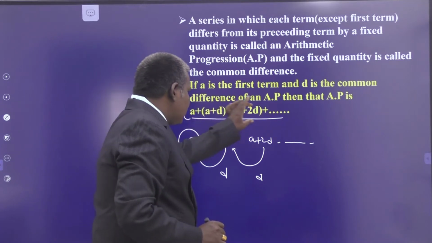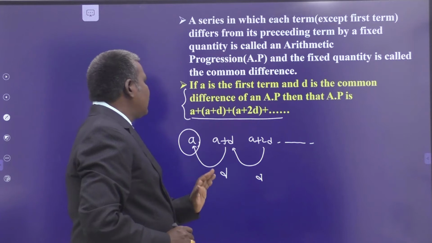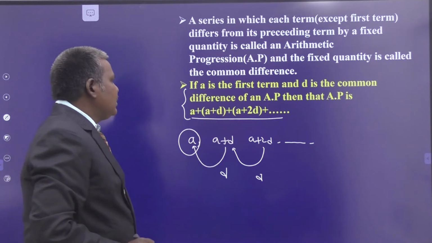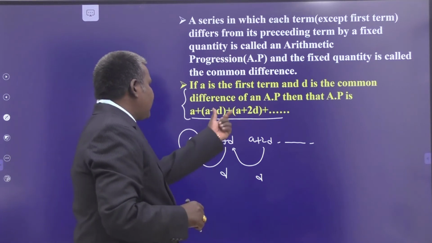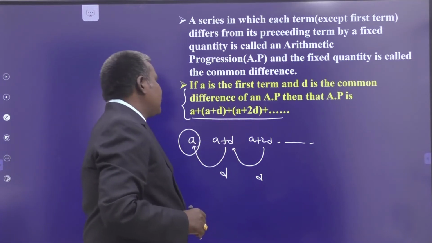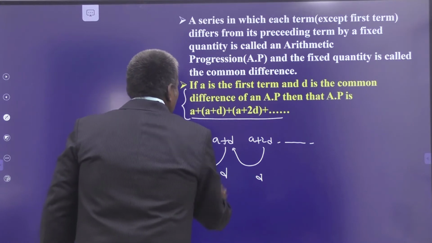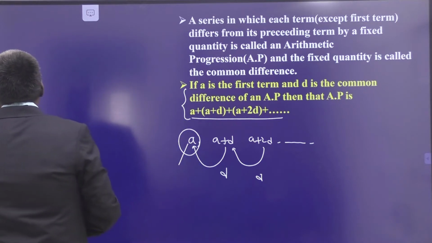So the sequence is said to be an arithmetic progression if, considering the same order, the difference between two consecutive terms in that series must and should be the same. That constant difference is said to be the common difference of the series, and A is the first term. Here D is the common difference.